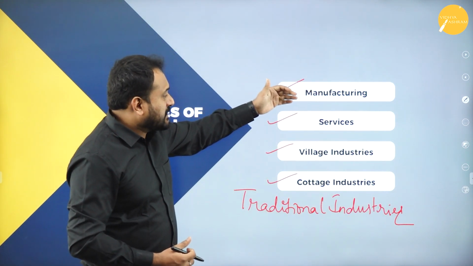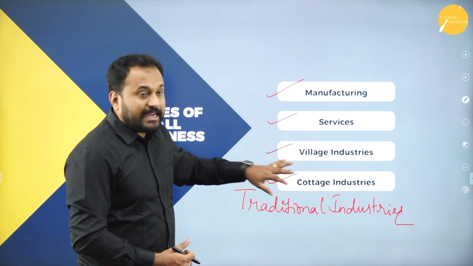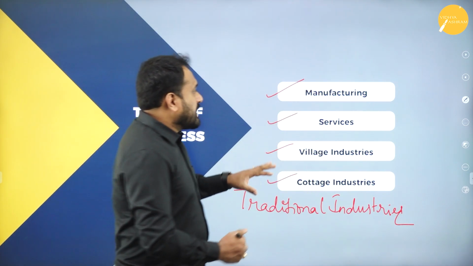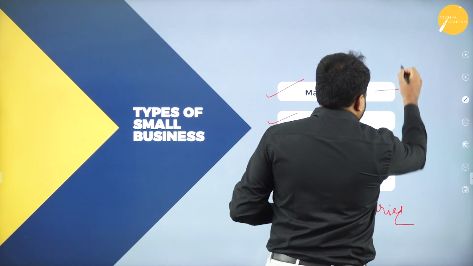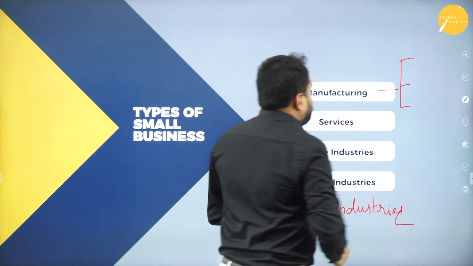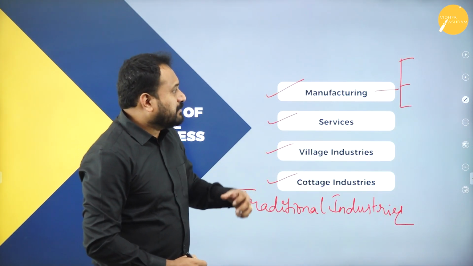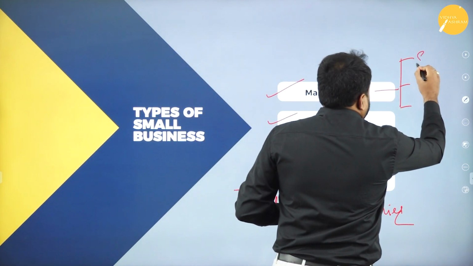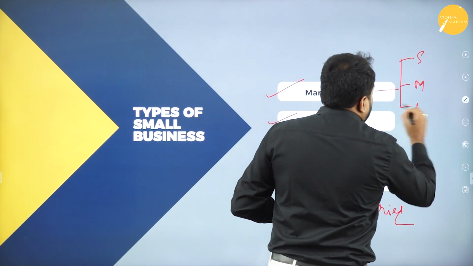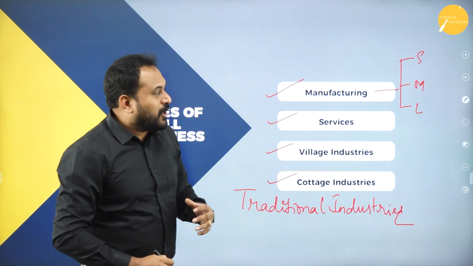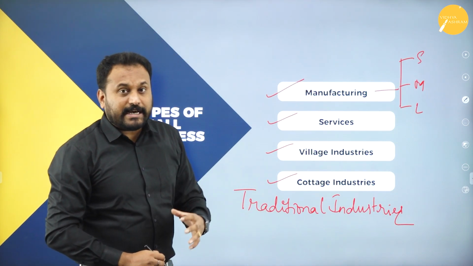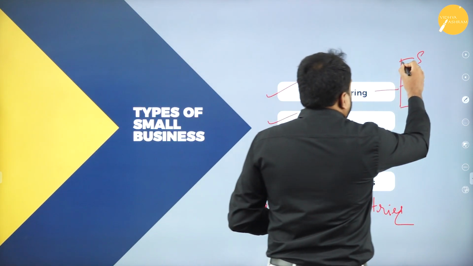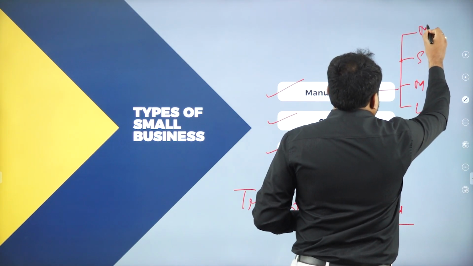So we have manufacturing, services, village industry and cottage industries. Coming to manufacturing, here we have three types of manufacturing industries. We term them as small, medium and large. So what exactly is small, medium, large? In the sense, we also have something called the micro level. This is called the micro.